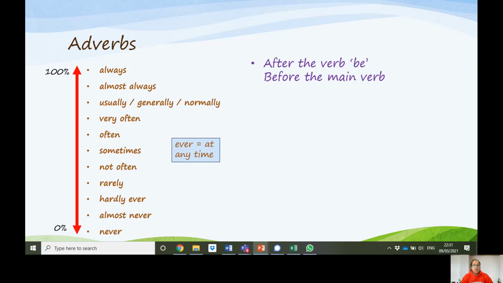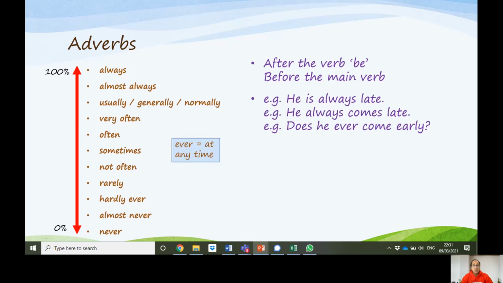We use these adverbs after the verb to be or before the main verb. For example, he is always late. Always is the adverb. It comes after is. Is the verb to be. He always comes late. The adverb goes before the main verb, which is comes.